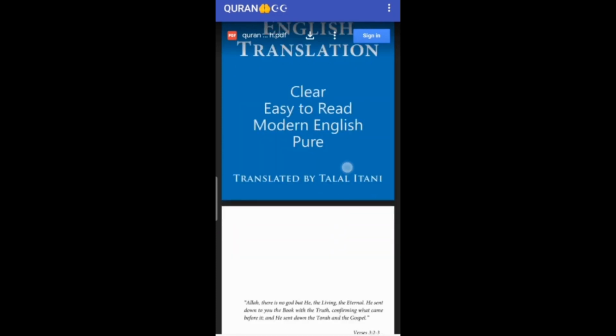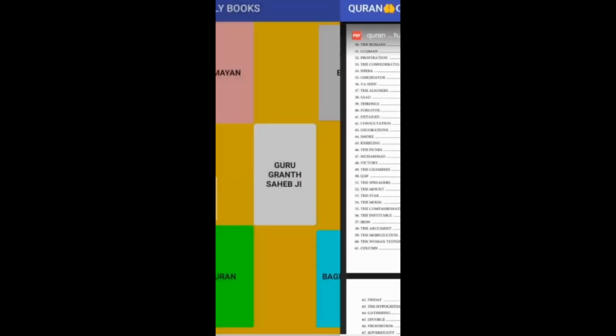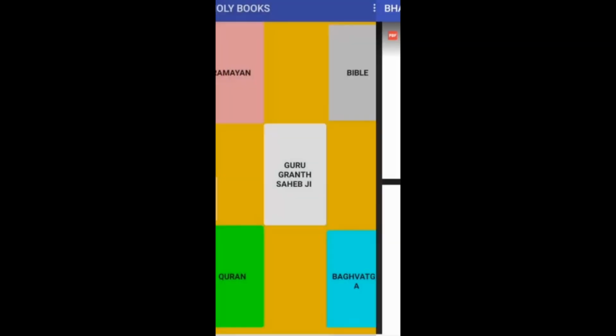Now this is Quran. You can see even these have many pages, more than 200. Let's see another, which is the Bhagavad Gita. You can see. Let's go back to our app.